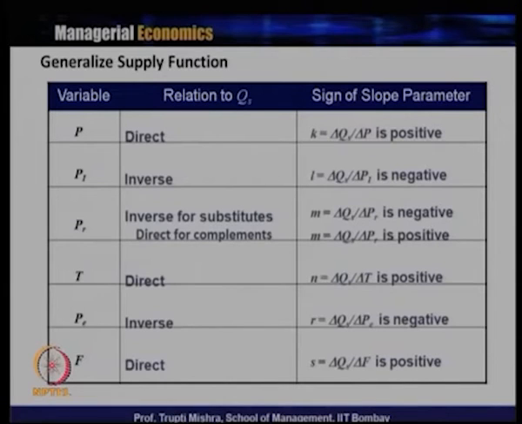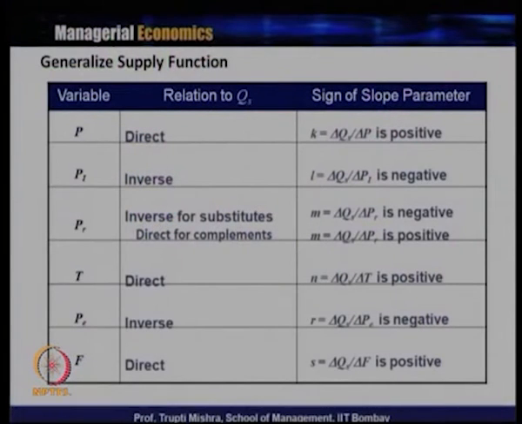Coming to the last factor that influences the supply function, that is the number of producers or sellers in the market, and how they are related to quantity supplied. They are directly related to quantity supplied, because if there are more producers and sellers, generally the market supply is more, as the market supply is the summation of the individual firms. Here the slope parameter, that is del Qs by del F, is positive. So this is how all the factors are related to quantity supplied: some of them directly and some of them inversely.